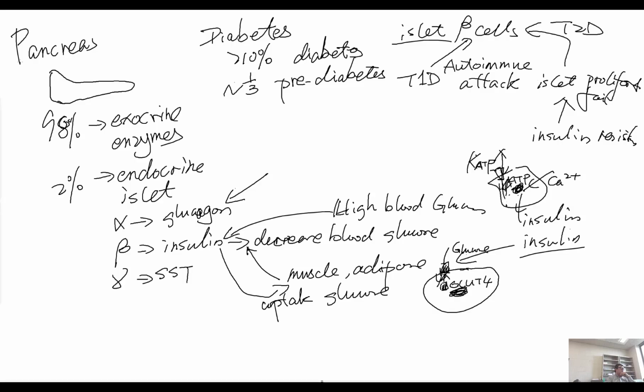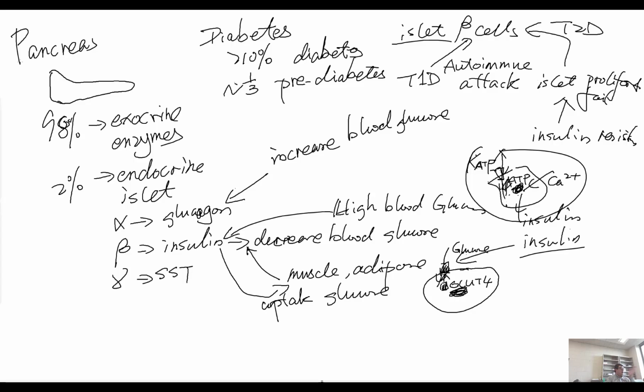And then let's talk about the alpha cell here. The glucagon produced by the alpha cell is the primary hormone to increase blood glucose. And how they do so is very similar to this, although this KATP channel is open when the ATP inside the alpha cell reduced.